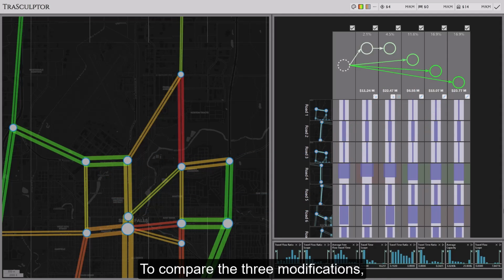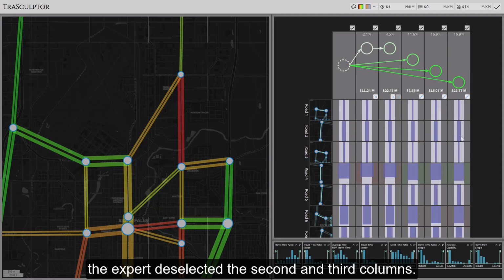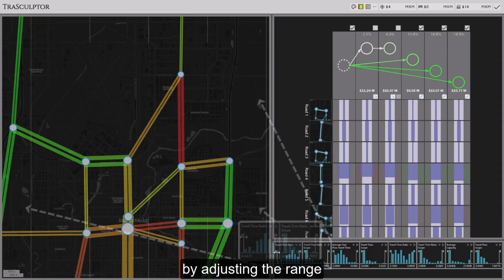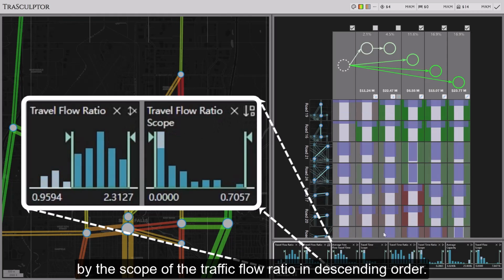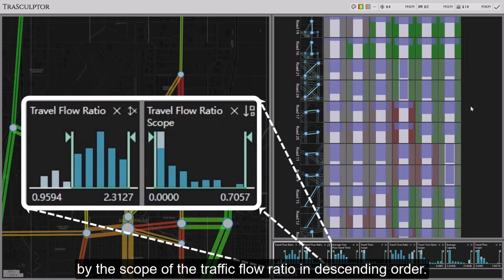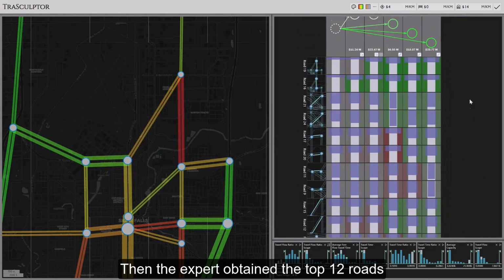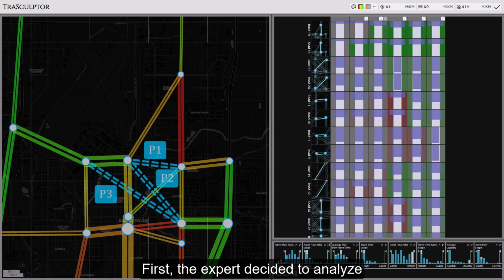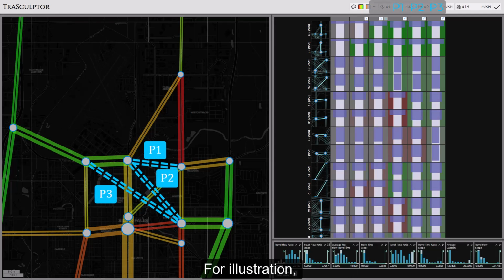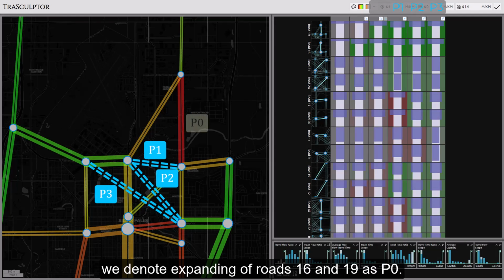To compare the 3 modifications, the expert deselected the 2nd and 3rd columns. The expert filtered these roads by adjusting the range on the histogram of the traffic flow ratio and ranked the roads by the scope of the traffic flow ratio in descending order. Then the expert obtained the top 12 roads and tried to do deeper analysis. First, the expert decided to analyze the 2 most congested roads. For illustration, we denote expanding roads 16 and 19 as P0.